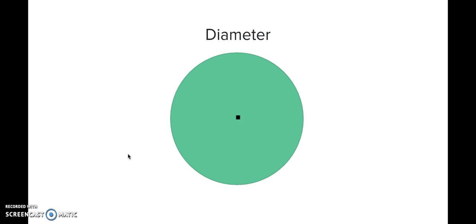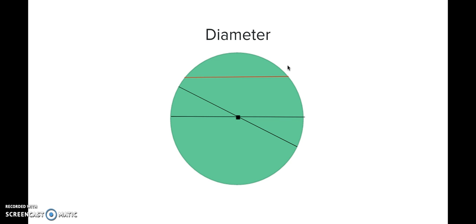Next we have diameter. Diameter is the measure of the width of the circle. So you can find it by cutting the circle in half at its widest point. These 2 lines are the diameter of the circle. However, this line is not, because it does not cut through the circle at the center, and it does not properly show the width of the circle. It only shows the width of this part of the circle.